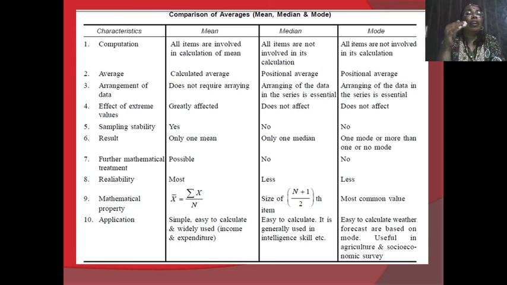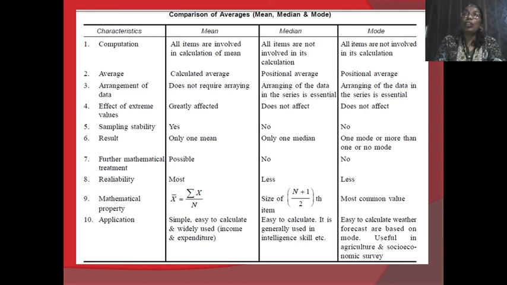When we observe sampling stability, the mean shows sampling stability, while median and mode do not have such sampling stability. When we calculate the mean, we get only one mean value. In the case of median also, we get by position only one median value. But when we calculate the mode, we can't always get one mode.